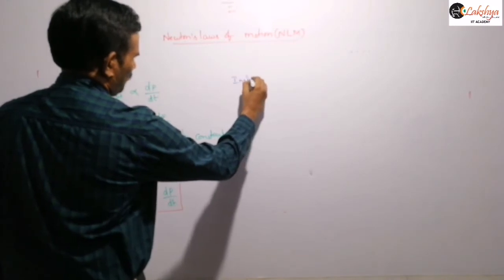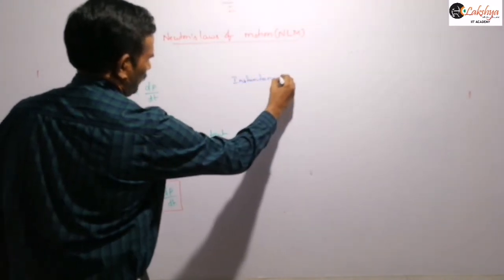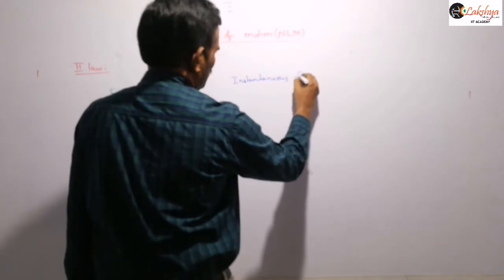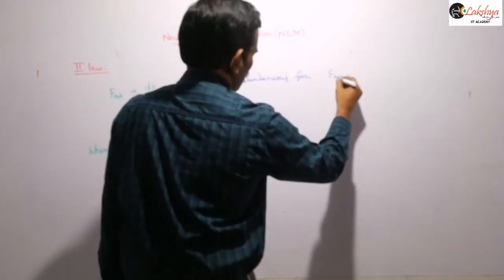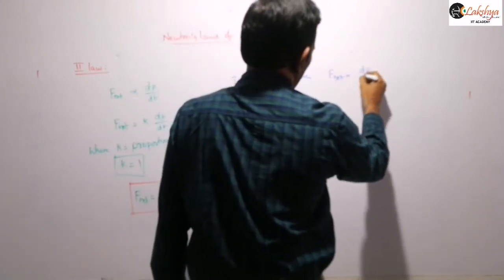So the instantaneous force, F external, is equal to dp by dt.